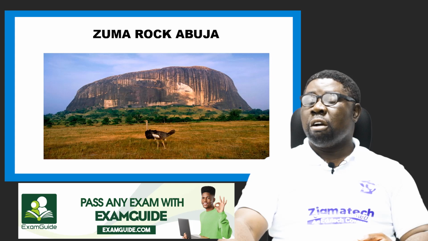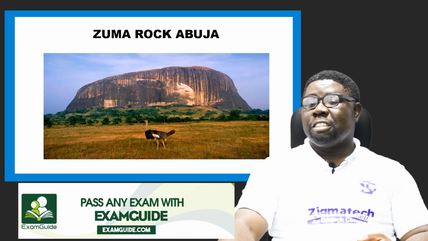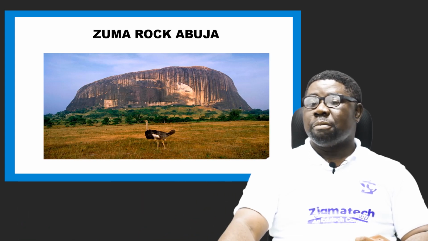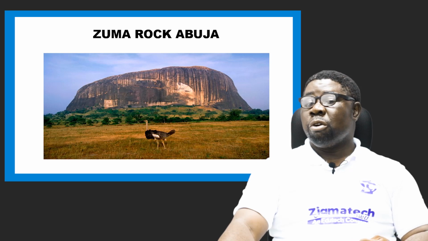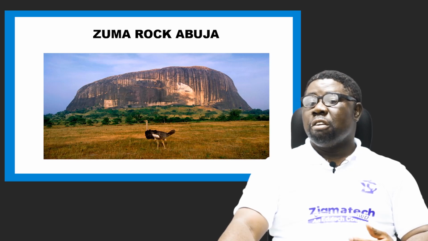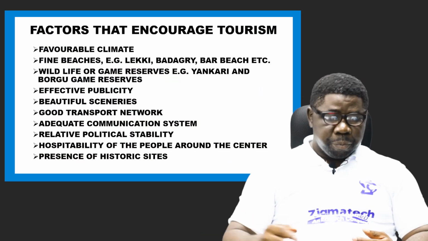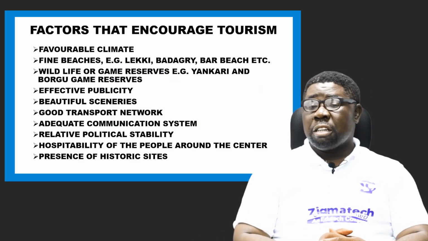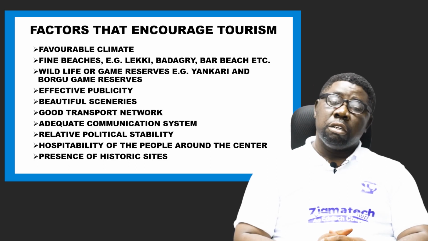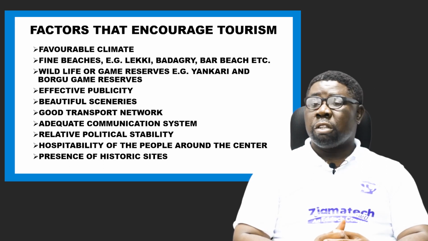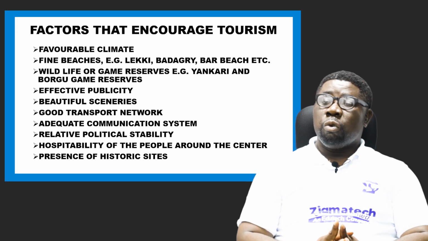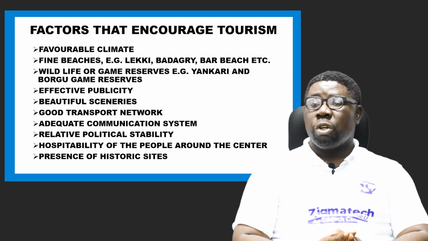You can see here there's a huge bird. What's the name of this bird? Ostrich. Okay, yes, ostrich walking around near the Zuma Rock. It's a free for all. So yes. Now, having seen these, there are many other sites in Nigeria we can look at, but these are the few of them we can entertain in this lesson. So what are the factors that encourage tourism?